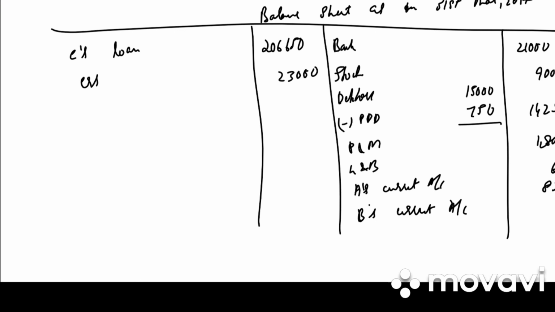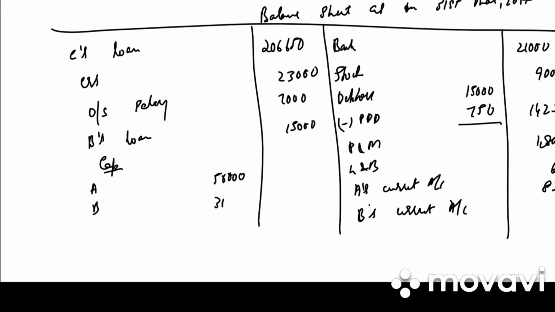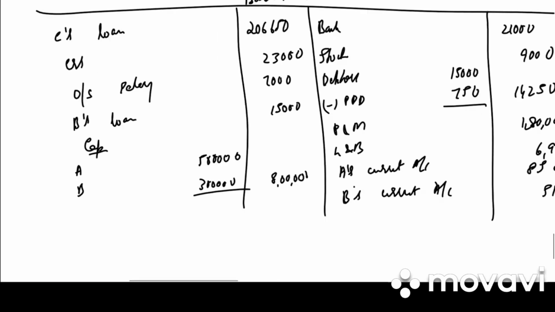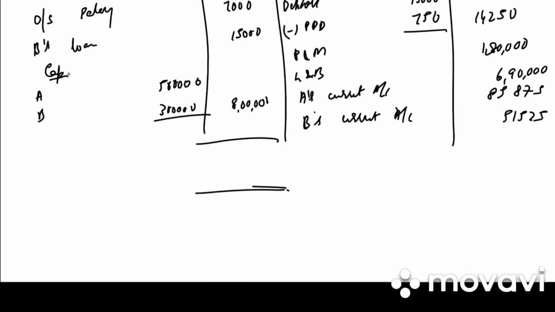Creditors 23,000. Outstanding salary 7,000. B's loan 15,000. And then we have the capitals of A and B. 5 lakh, 3 lakh. How much is it? 8 lakh. So what is the total of balance sheet? 10,51,650.